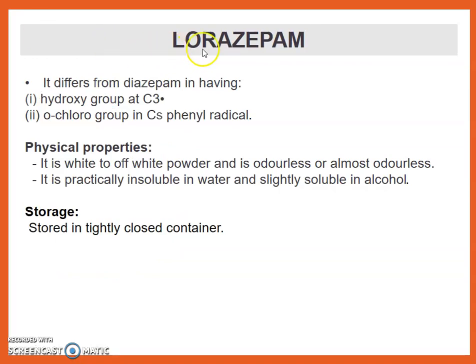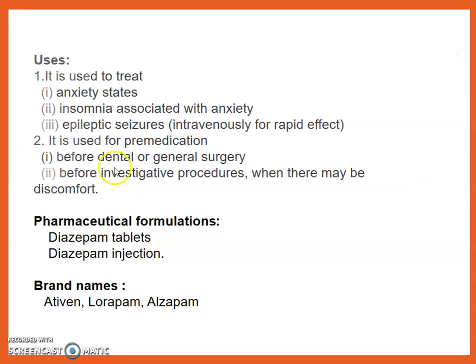Next drug is lorazepam. It differs from diazepam in having a hydroxy group at C3 position and an ortho-chloro group in the C5 phenyl radical. Physical property: it is a white to off-white powder and is odorless or almost odorless. It is practically insoluble in water and slightly soluble in alcohol. Storage: it is stored in a tightly closed container.